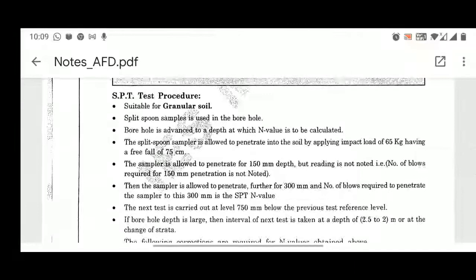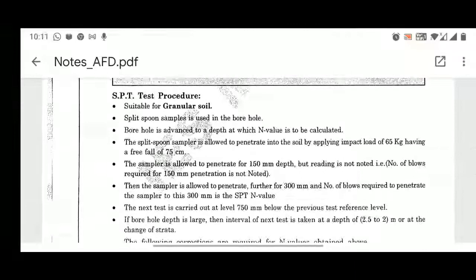Then you put the split spoon sampler inside it and hammer it so that it goes into the soil mass and you can take out the soil sample. So an impact load of 65 kg is provided at the top, having a free fall of 75 centimeter.